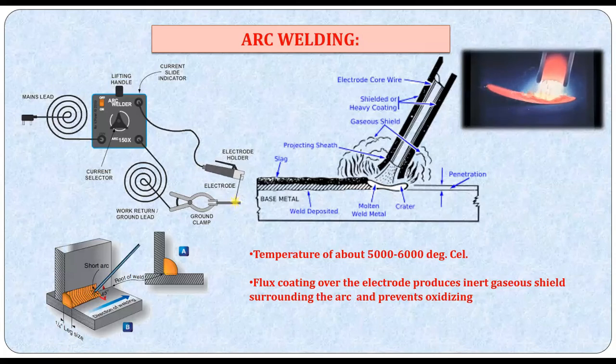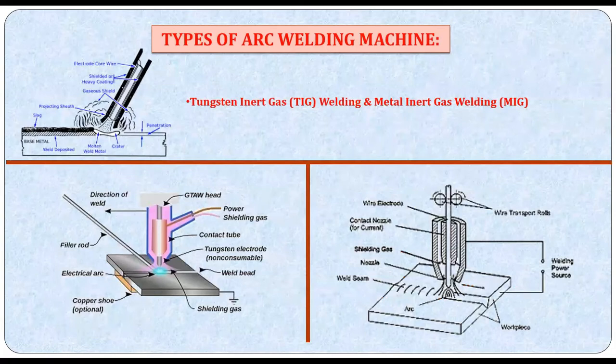Now let us move to the next content, TIG and MIG welding. This is a kind of welding you will be seeing in some of the sophisticated applications. TIG welding, you can see, is tungsten inert gas welding. It's also called gas tungsten arc welding. Another one is metal inert gas welding. The diagrams are very crucial to explain the working principle.